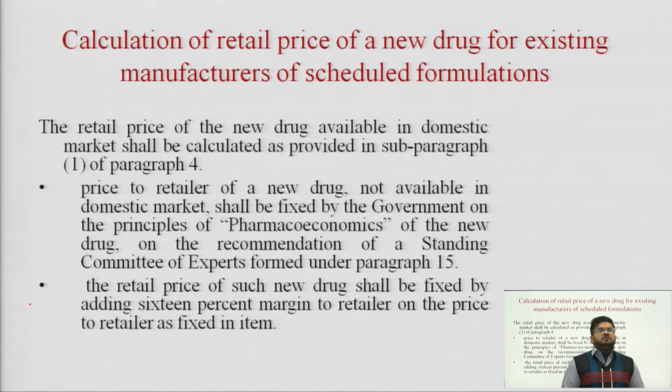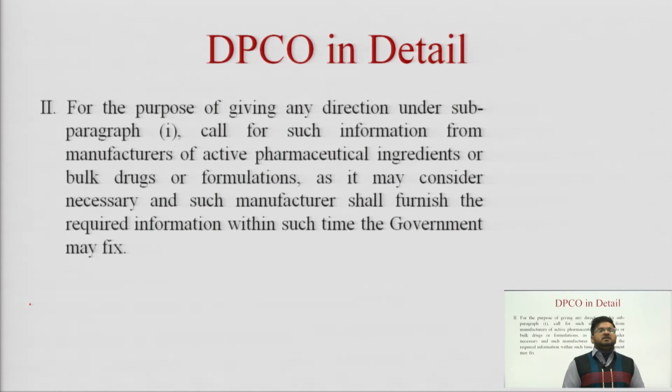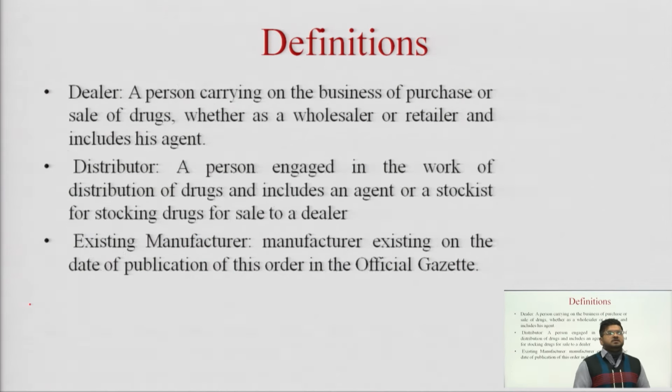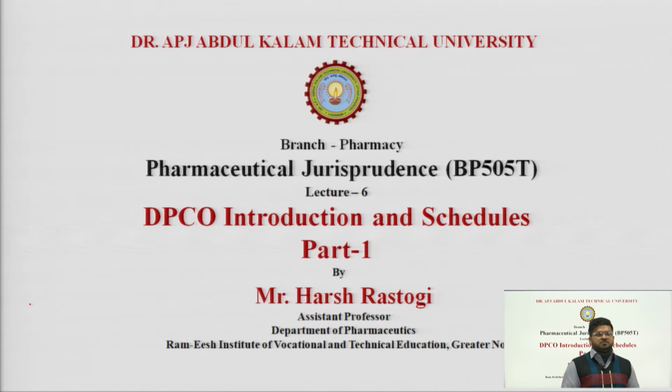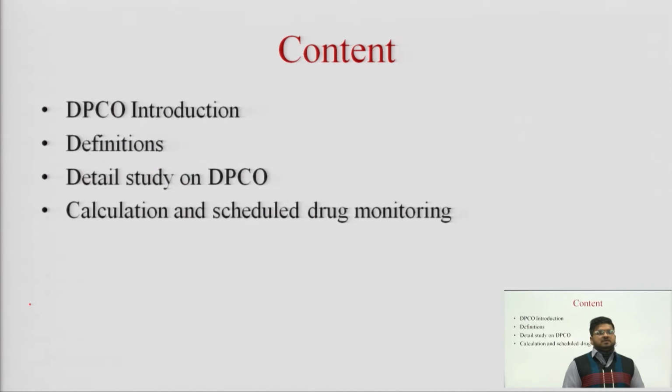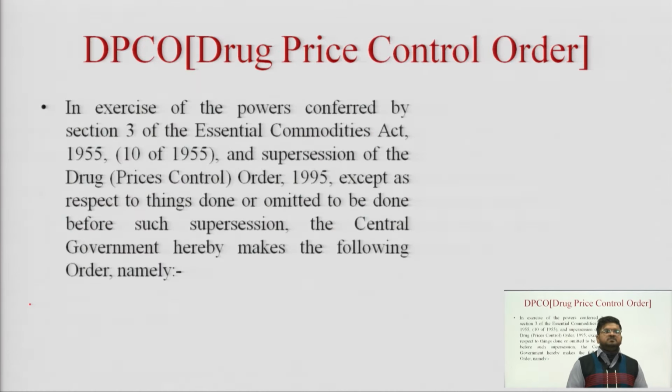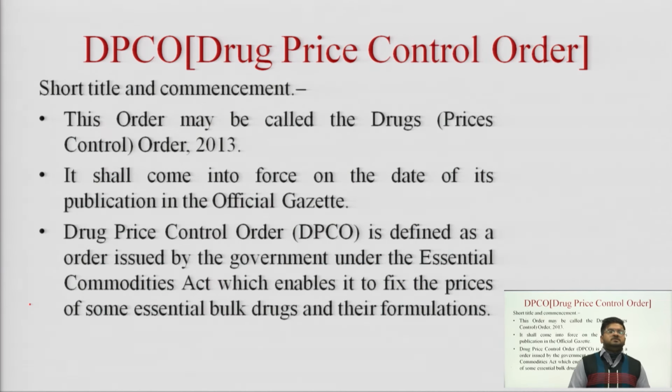Then what we have studied in this lecture: first of all, we have studied what is DPCO, the drug price control order. Then we have studied the different definitions included in the DPCO. DPCO is defined as an order issued by the government under the Essential Commodities Act, which enables it to fix the price of some essential bulk drugs and their formulations.